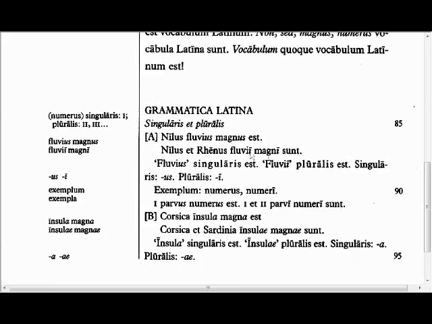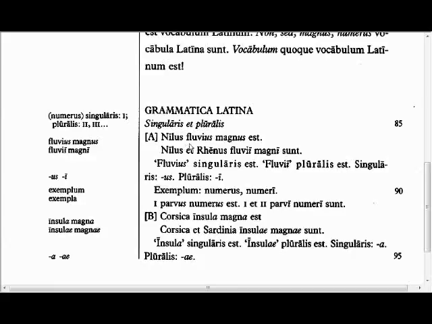So here, let's give a translation. So we have Latin grammar, Grammatica Latina, singularis et pluralis, singular and plural. And here in the margin, it tells you singularis is 1, pluralis 2, 3, etc. So plural just means more than one, singular is 1. The Latin endings change based on whether there is only one of the thing or more than one.